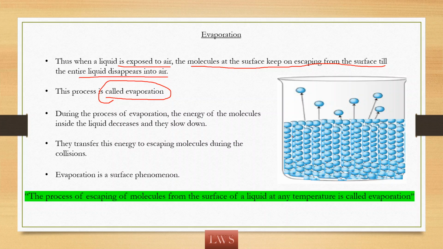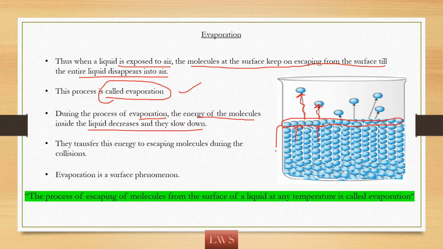So, what is evaporation? The molecules at the surface are escaping in the form of gas. How are they escaping? They are acquiring energy from the molecules by collision and they are escaping. So these liquid molecules are converted to gaseous molecules and are escaping. This is what we call evaporation. During the evaporation, energy of molecules inside the liquid decreases and they slow down.